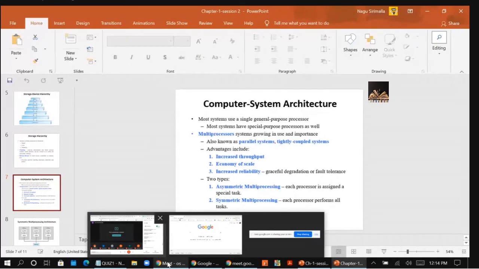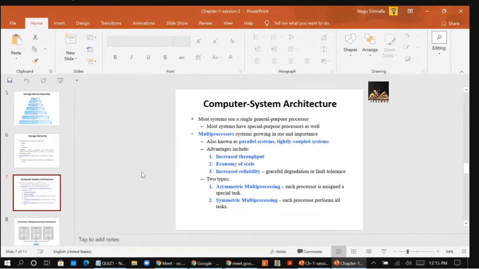That's all. Now coming to multiprocessor systems. Multiprocessor systems are also called parallel systems and tightly coupled systems.